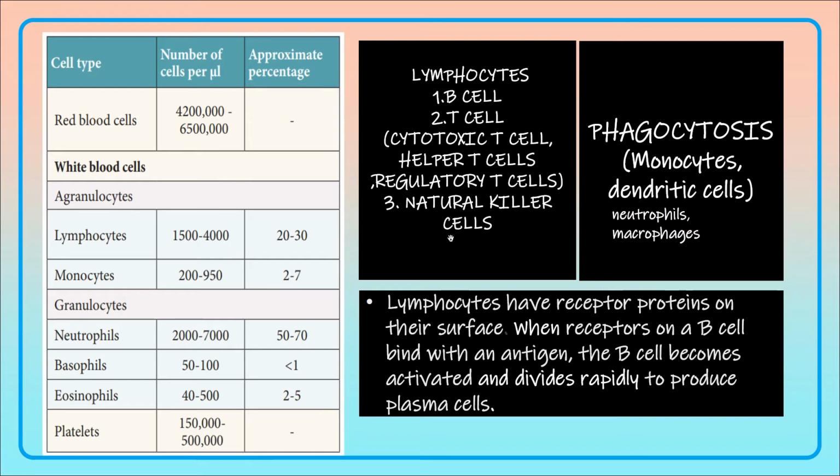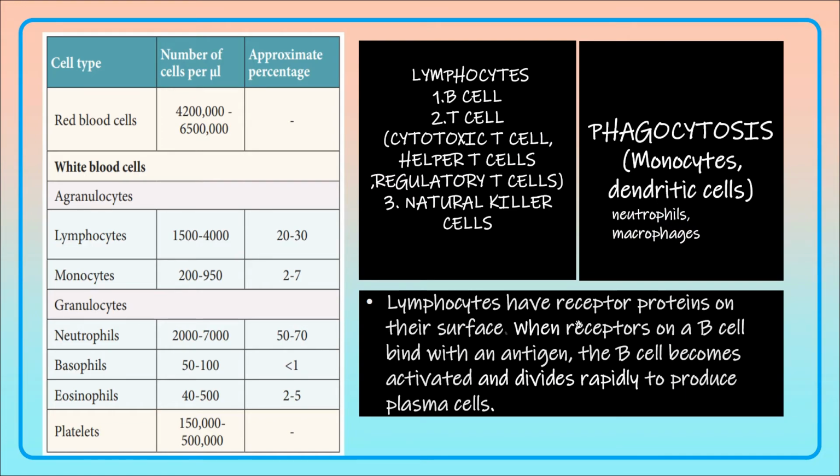Lymphocytes. There are three types of lymphocytes. They are B lymphocytes, T lymphocytes and natural killer cells. Again, the T lymphocytes are classified into cytotoxic T cells, helper T cells and regulatory T cells. Phagocytosis is carried out in our body by the monocytes and dendritic cells.